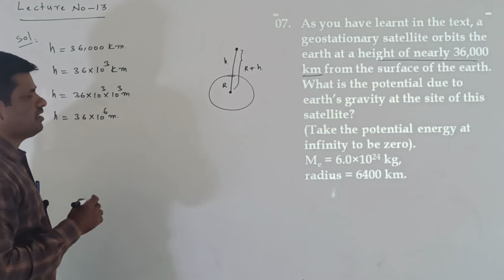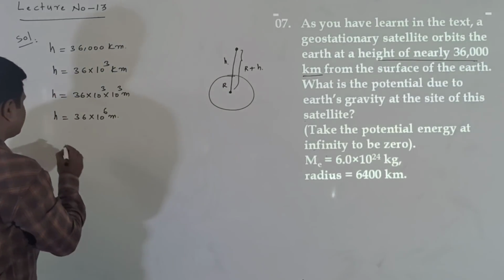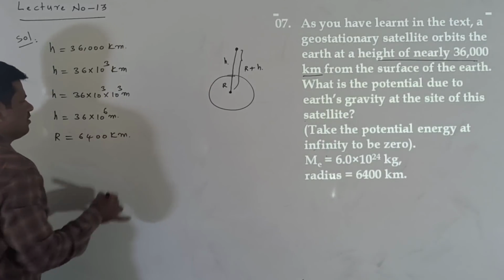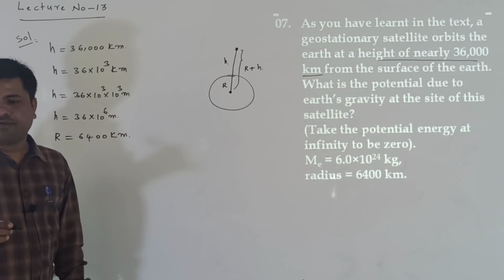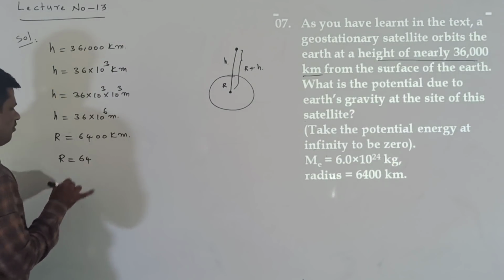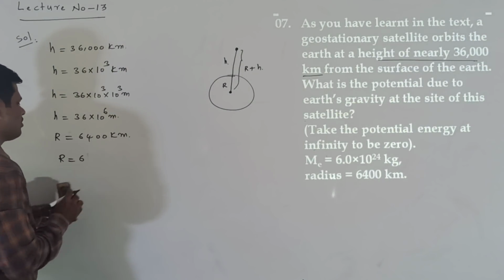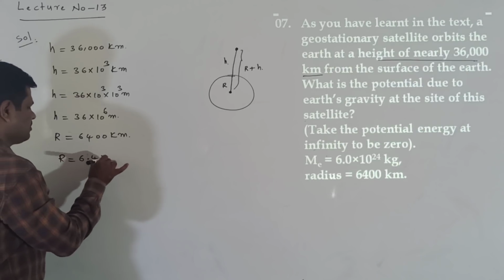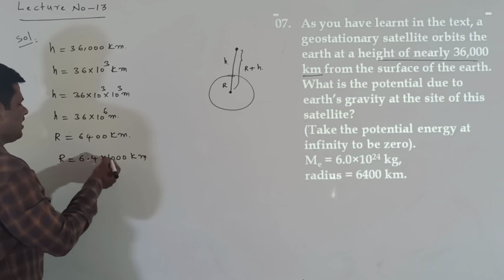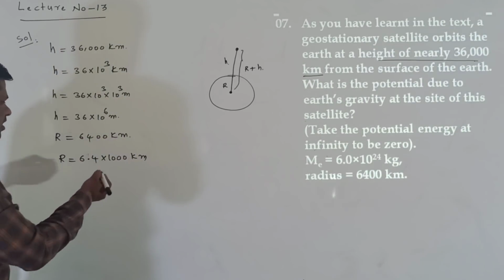And the radius is also given in the problem. The radius of the Earth is given, that is 6,400 kilometers. This I also want to change here. R, we can write as 6.4 into 1000 kilometers. 6.4 into 1000 means 6400.